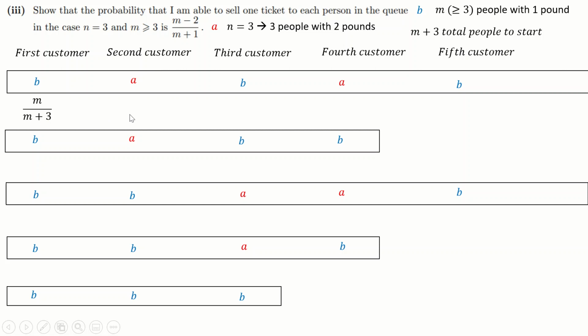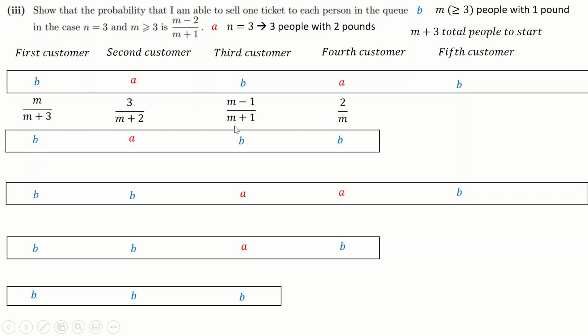Now an A turns up, there are 3 A's, remember? So that's going to be 3 over M plus 2, because there's 1 fewer person in the queue now. Next one, now there was 1 fewer M, so that's going to be M minus 1, because I've already seen one of them. And again, the number of people in the queue is going to shrink by 1 as well. Next A turns up, now there are only 2 A's left, right? Because I've already used 1.